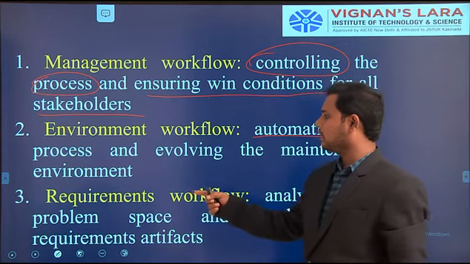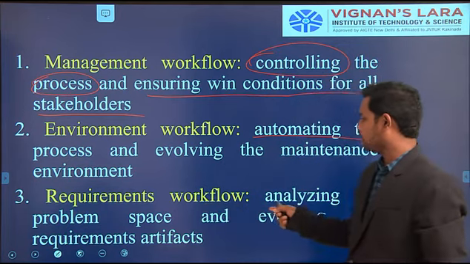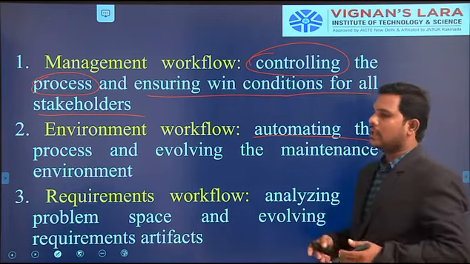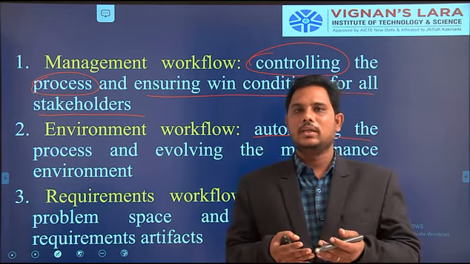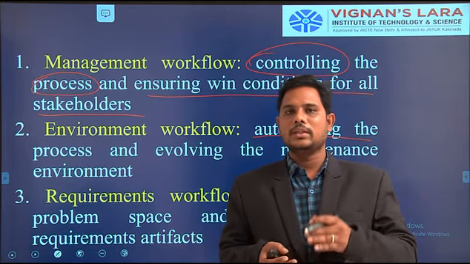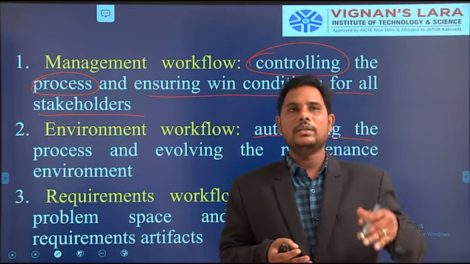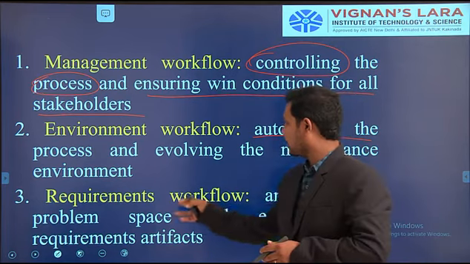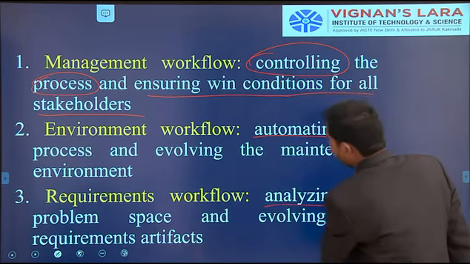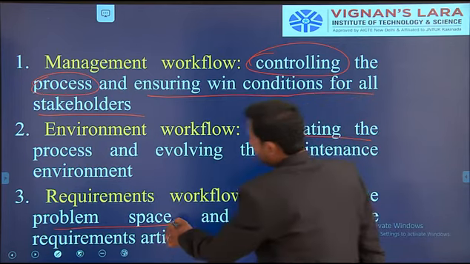Now coming to the third one, the requirement workflow. Actually, all the requirements we are taking, those requirements are first analyzed. So for each activity we are using the requirements, what requirements, what phase we are using. Okay. So here the requirement workflow analyzes the problem space.